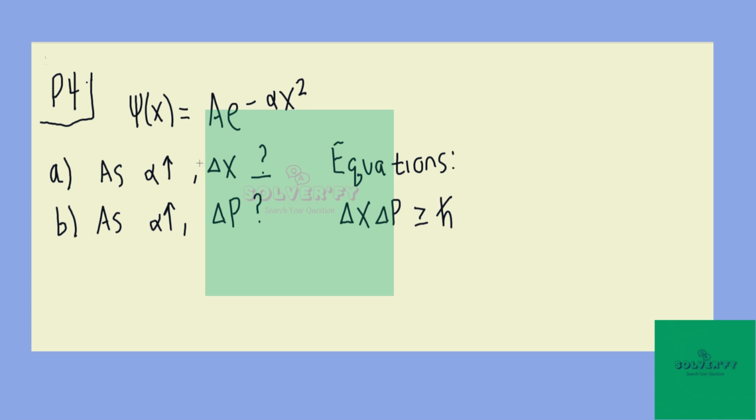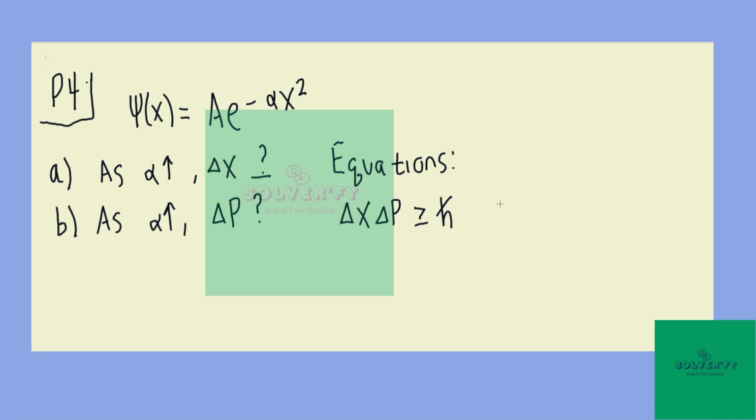Okay, in this problem, we are given the wave function of some free particle, and it's this decaying exponential where we don't know the values of big A and alpha, but we can assume that they're some positive number. And we are simply asked, as alpha increases, how does the uncertainty in the position change? And when alpha increases, how does the uncertainty in the momentum change? So this is really a Heisenberg uncertainty principle problem.